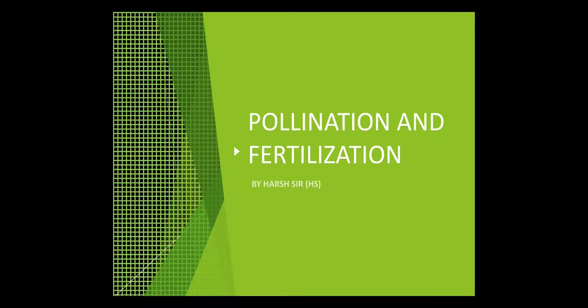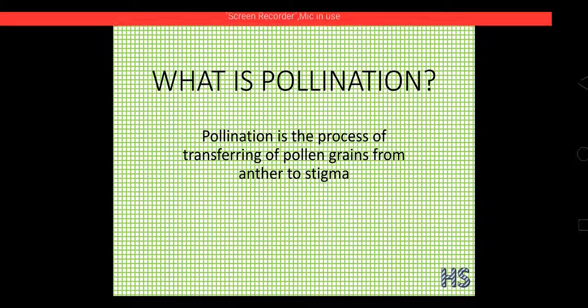So students, before starting the lecture on pollination and fertilization, you should be able to collect some of the terms related to flower, that is monoecious and dioecious. Why? Because monoecious and dioecious are going to help you understand this chapter in a more perfect and sensible way. Okay, so let's start with the lecture.